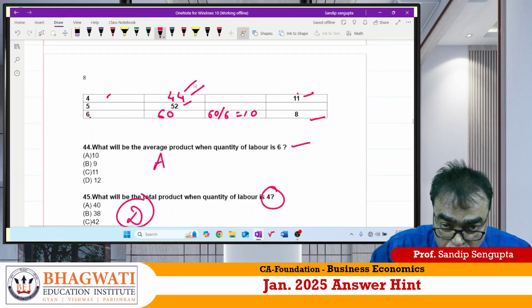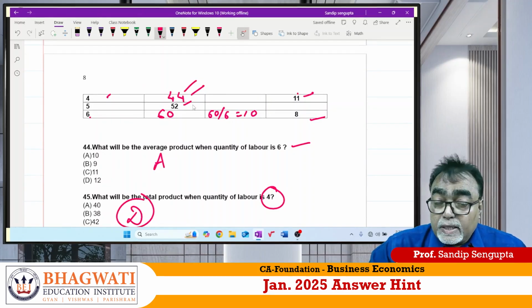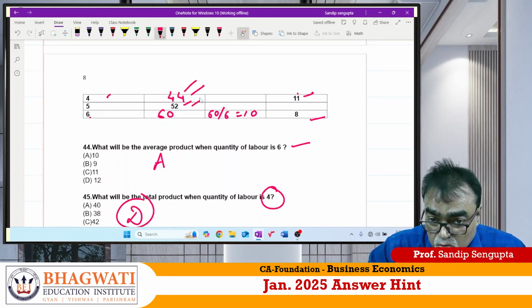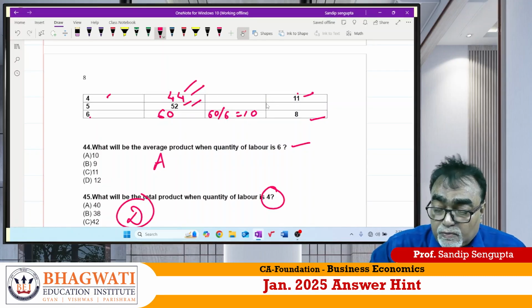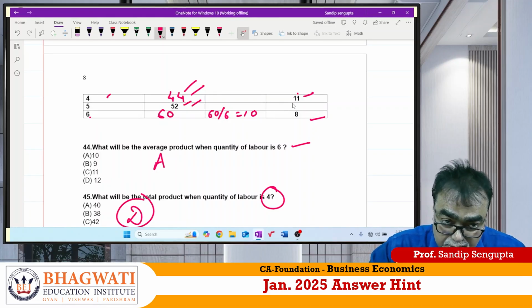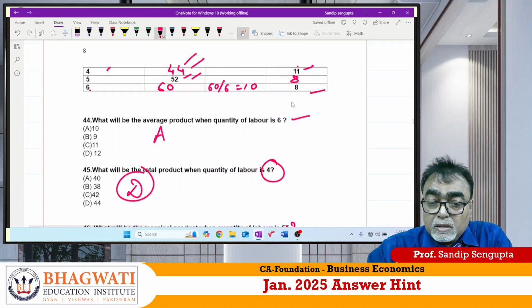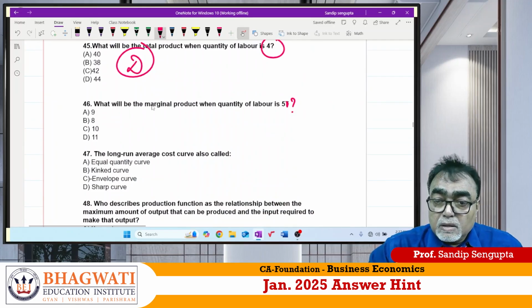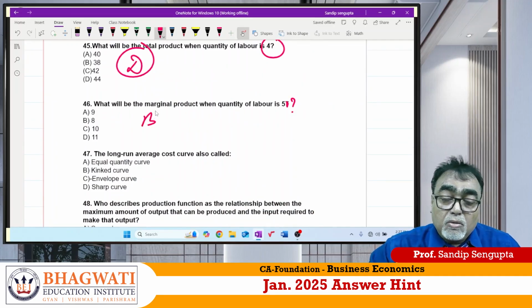For 4, total product is 44. For 5 it is 52. So what will be the marginal product? Difference between 52 and 44 is what? Tell me, nothing but 8. Answer should be B for Bangalore.